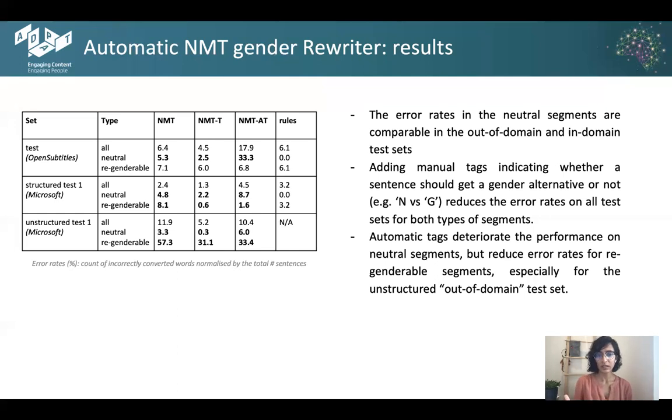On adding automatic tags, though, the performance of the NMT on regenderable sentences improves quite a bit. However, it deteriorates its performance on neutral sentences. But that's kind of in line with how our gender classifier performed, as I mentioned just a few minutes ago.